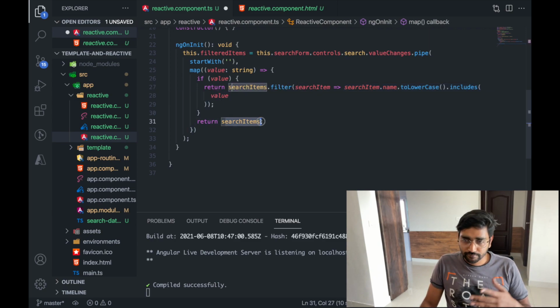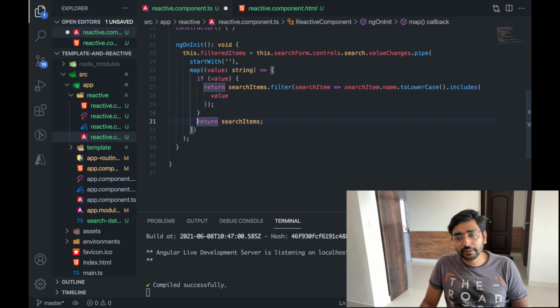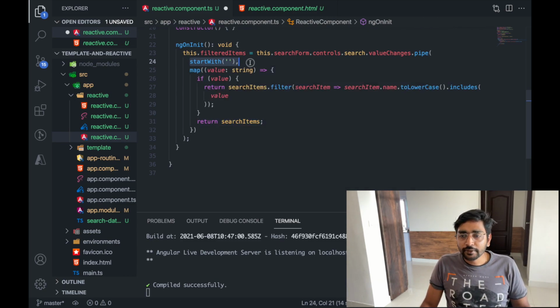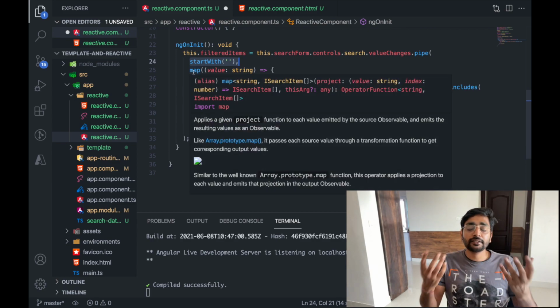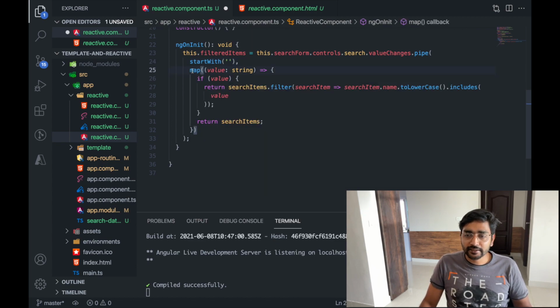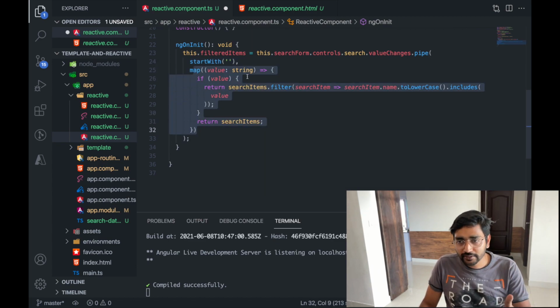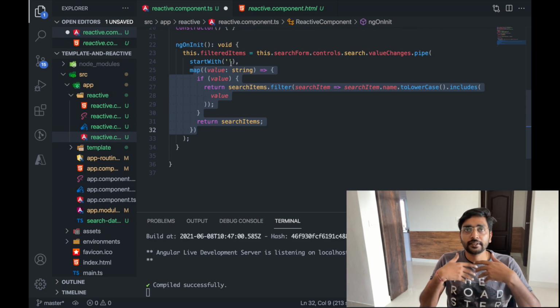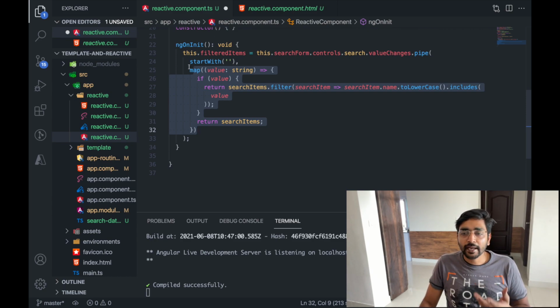And if there is no value, then it will come out of this if block and give all the search items. To start with, we have to write startWith, so that when the program launches, whenever ngOnInit is called, at least this map should be called once. So we say startWith a blank item, so that it will fire this map code initially.